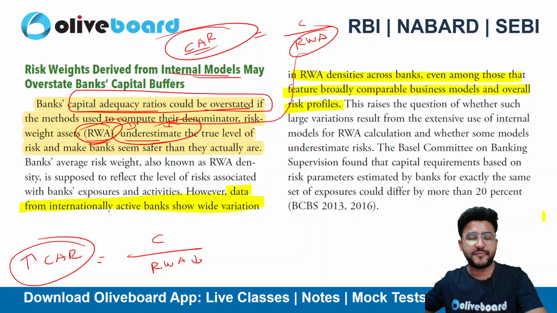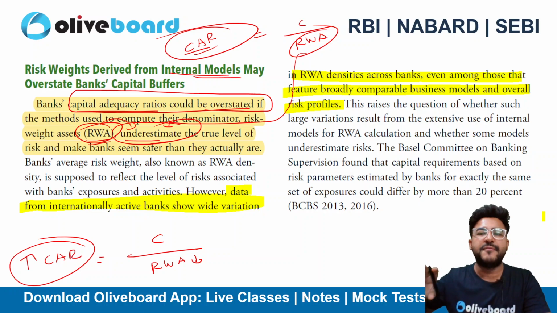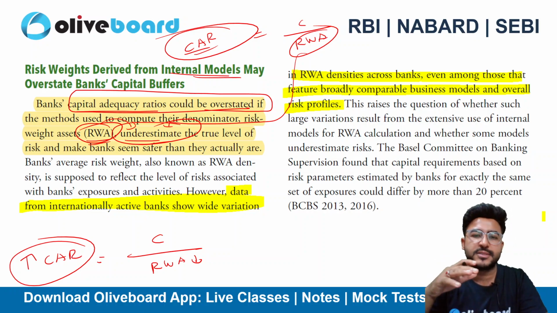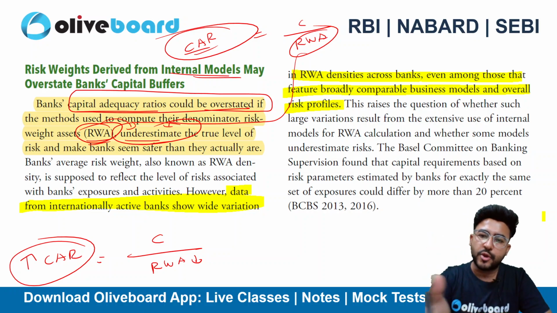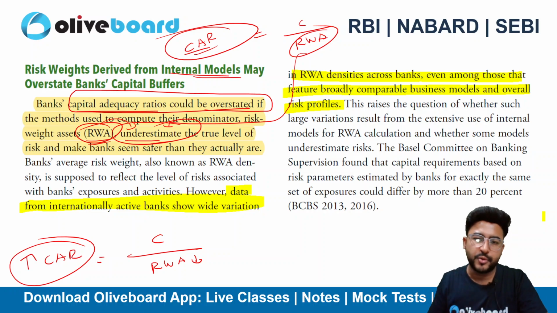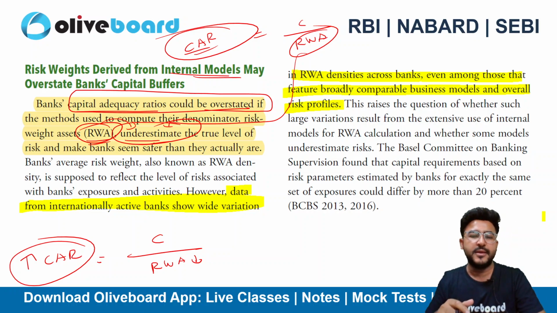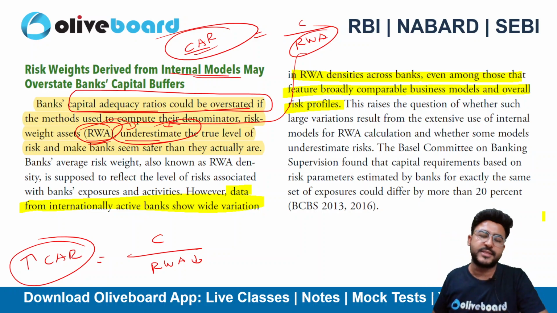You are maintaining a buffer. However, the buffer is not adequate enough because the risk weights are more and more in actual sense. However, your risk weights are undervalued, right? आपके risk weights आपने कम ले लिए, उस वजह से आपका CAR क्या हो जाएगा, ओवरस्टेट हो जाएगा ऐसे केस के अंदर.